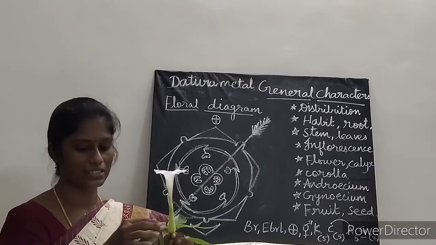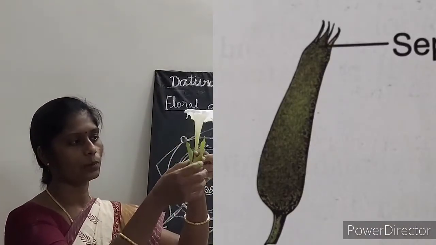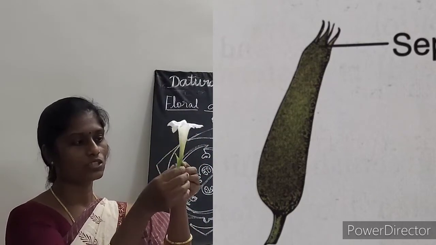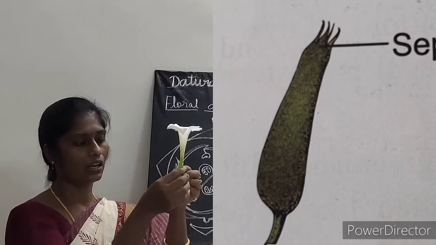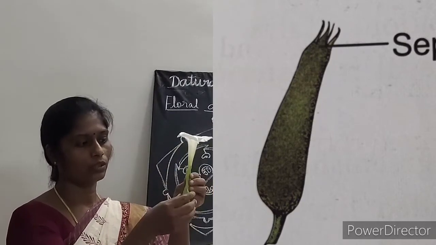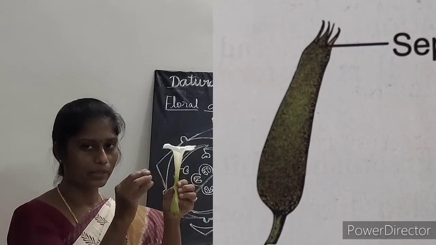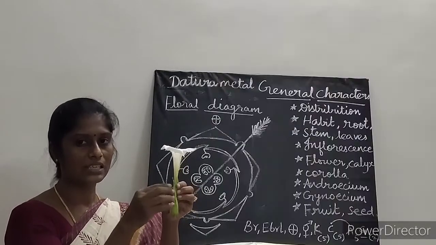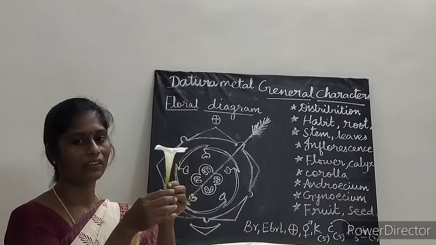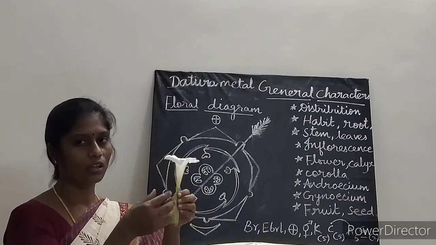Next is about calyx. So this part is called as what? Calyx. See here, this part is called calyx, and this is made up of sepals, which is 5. All this part is greenish in color, and it is joined, so it is called synsepalous. So sepals are 5 in number, synsepalous, green in color, showing valvate aestivation. Mostly calyx is persistent. Persistent means it won't wither off.